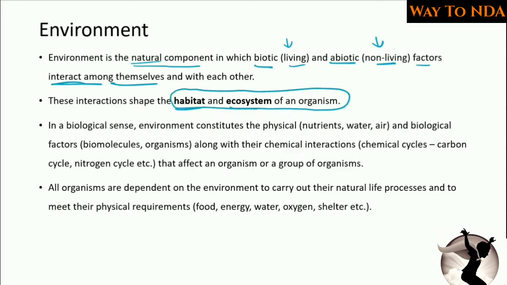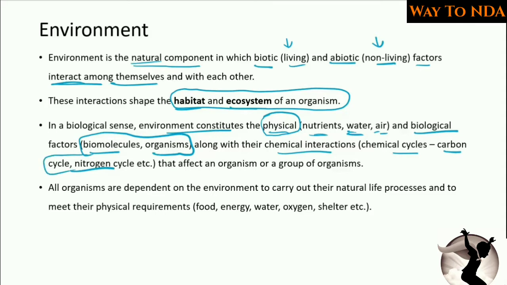Okay. So in a biological sense, environment constitutes the physical, that means the nutrients, water, air. These are all physical matters. Then biological factors are biomolecules, organisms. And chemical interactions, that means the chemical cycles, carbon cycle, the nitrogen cycle. We know that there are carbon cycle and nitrogen cycle. So all of this makes the environment and all the interactions are going on in the environment.